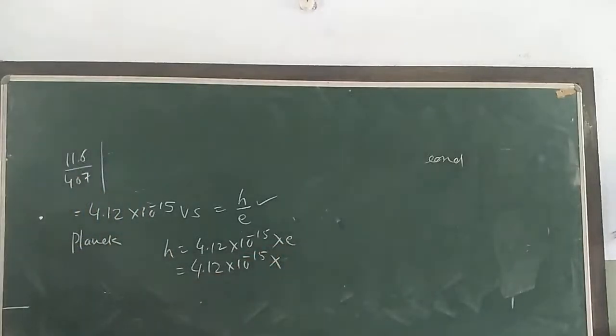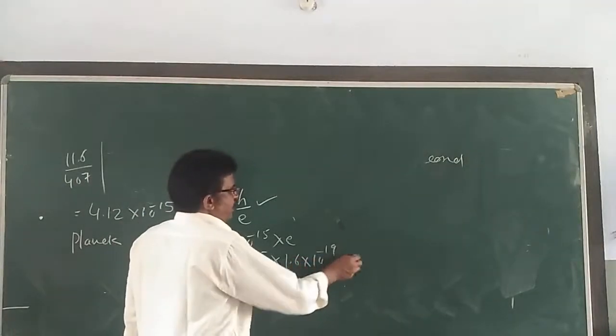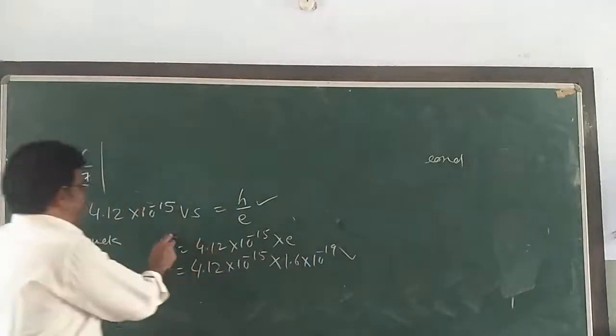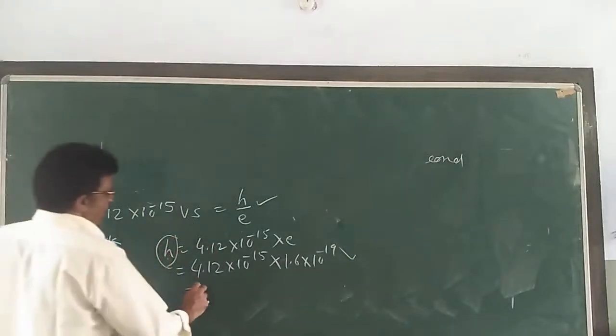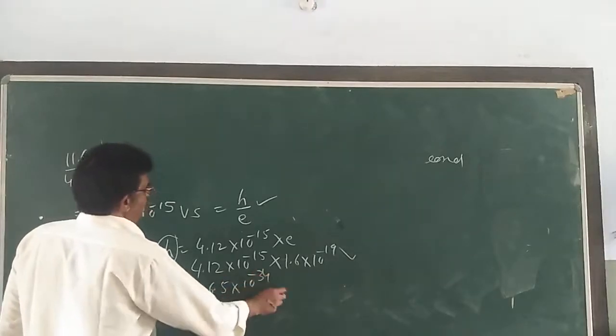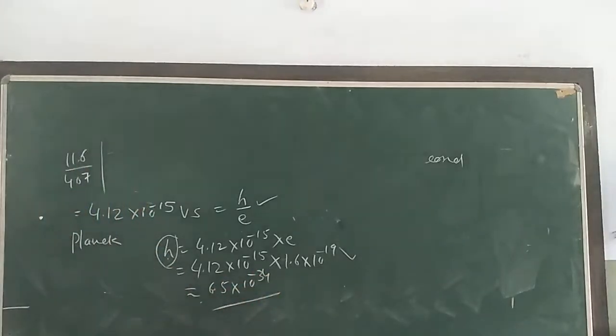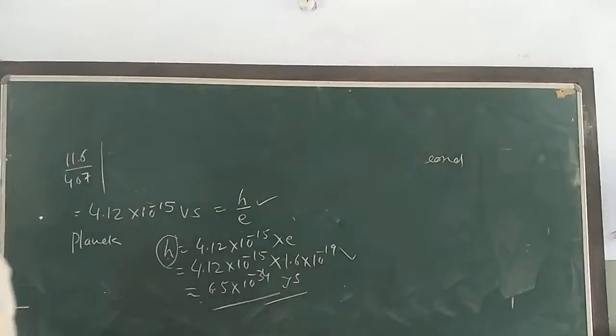What is that e? Charge of an electron, that is 1.6 into 10 to the minus 19. What you are going to find out is h, the Planck's constant. That will be nearly equal to 6.5 into 10 to the minus 34. This is joule second, and the slope is volt second.